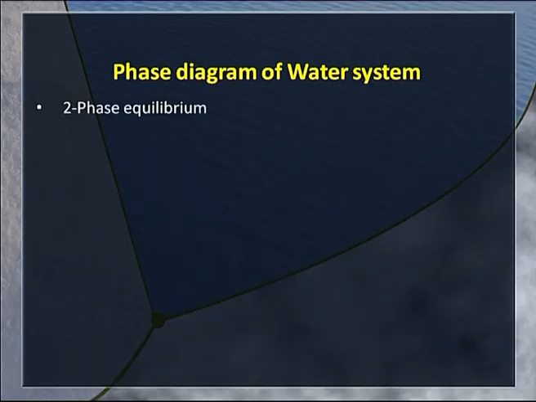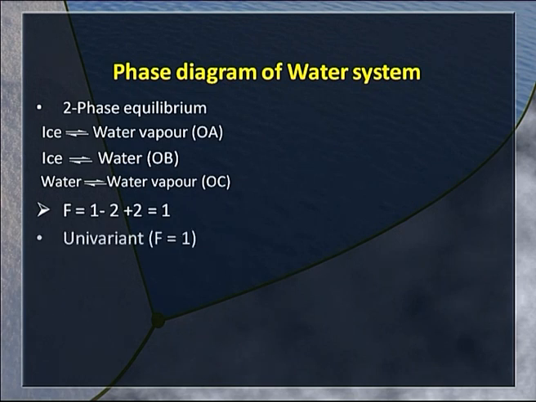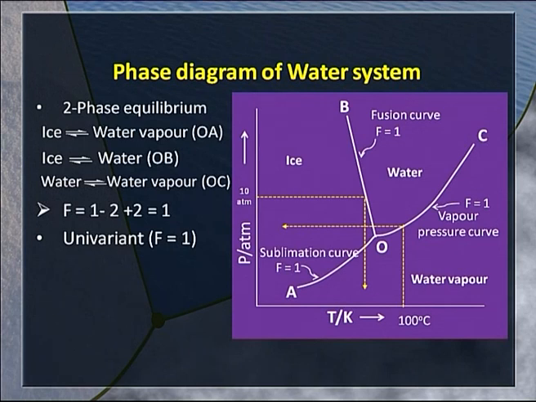Let us move forward and take up the two phase equilibrium possible in this system: ice in equilibrium with water vapor, ice in equilibrium with water, and water in equilibrium with water vapor. Apply phase rule to it. F is equal to 1 minus 2 plus 2, equal to 1. That means the system is univariant when there are two phases in equilibrium. F is equal to 1, and the diagram is here.